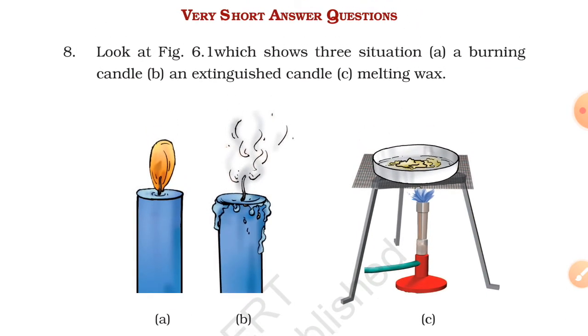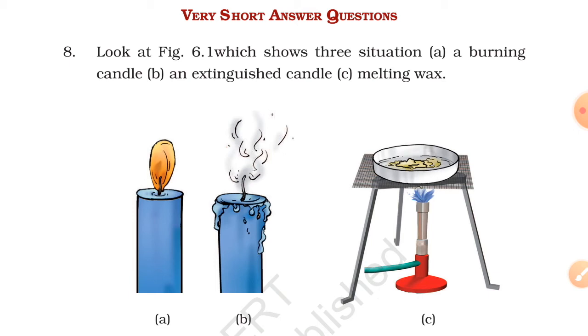Before explaining this answer to you, this is related to an activity from your book. In this activity, you have been asked to burn a candle for some time before measuring it. You have to measure a candle and then burn it, and after 2 or 3 hours, you have to extinguish that candle and measure its length again. Obviously the length will be reduced. Now, can the change of this length be reversed or not? Obviously not. We cannot increase the size of candle. We are not magicians and such magic doesn't exist at all.